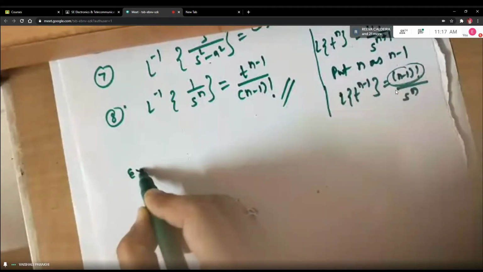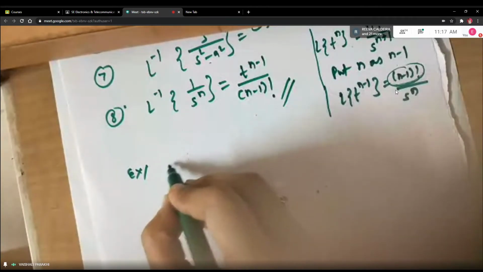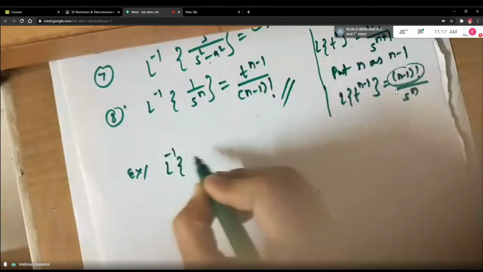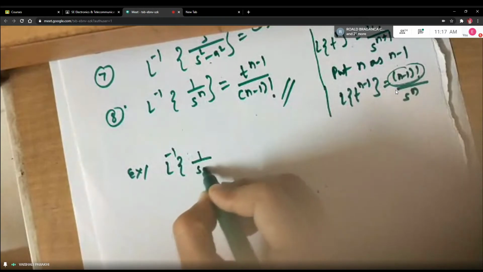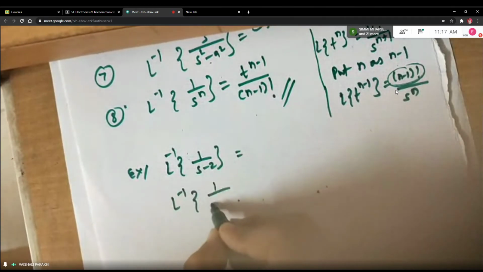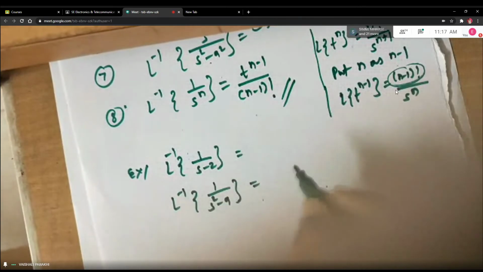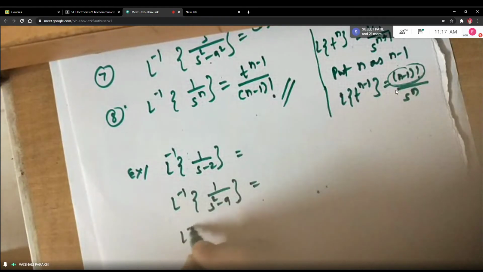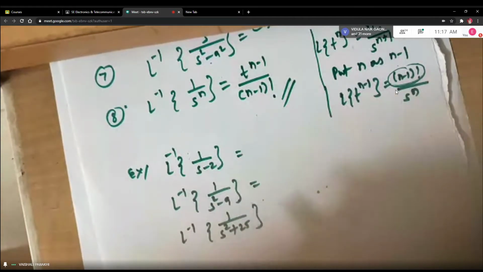Okay, now let me ask you this. What will be Laplace inverse of 1 upon s minus 2? What will be Laplace inverse of 1 upon s square minus 9? What will be Laplace inverse of 1 upon s square plus 25?